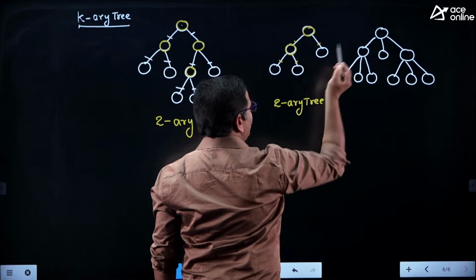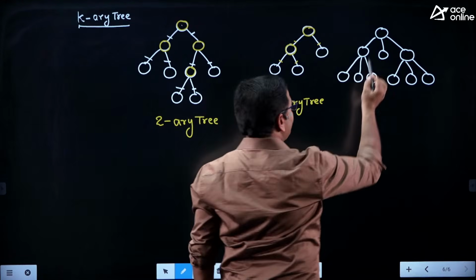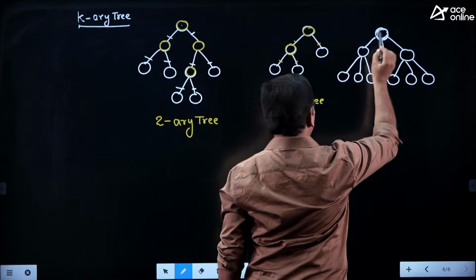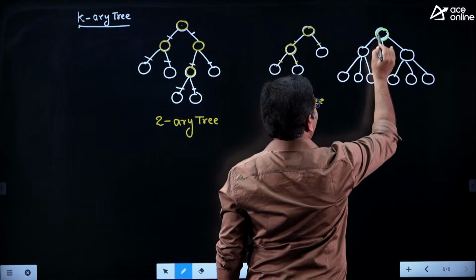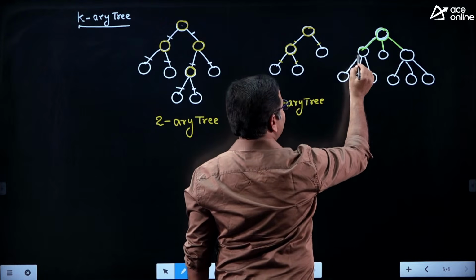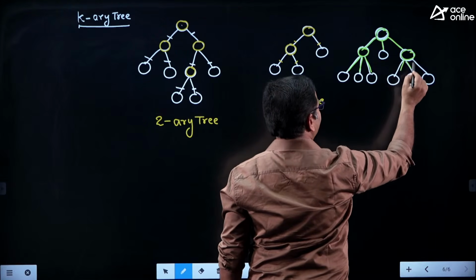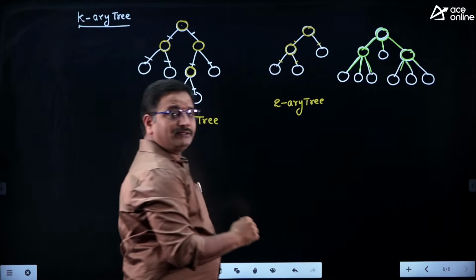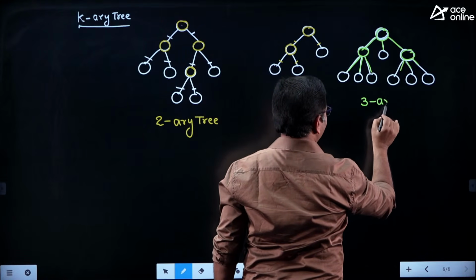That is a 2-ary tree. But what about this one? Here every internal node contains exactly 3 children, friends. Look here, this internal node is having 3 children, 1, 2, 3 children. Similarly, this internal node is also having 3 children and it is having 3 children. So this type of tree is called a 3-ary tree.